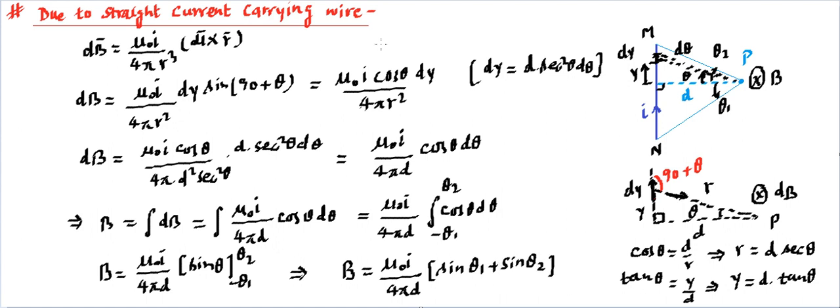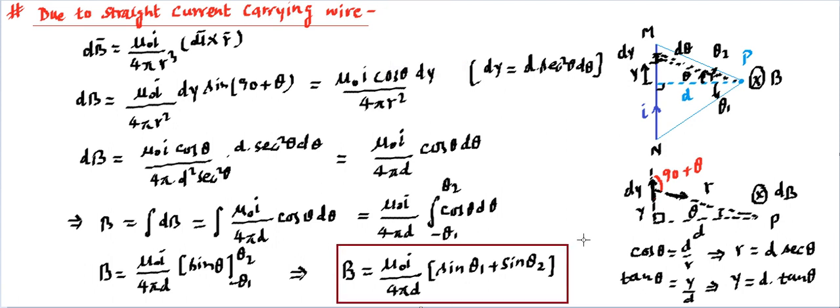So that's the formula, and it gives the magnetic field because of this straight current carrying wire. If there's a straight current carrying wire, and we know the terminal points in terms of theta, say theta 1 is the lower terminal and theta 2 is the upper terminal point, then the magnetic field at point P can directly be written as mu naught I upon 4 pi d, where d is the distance from the wire.